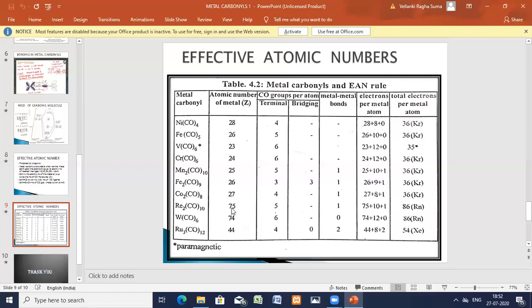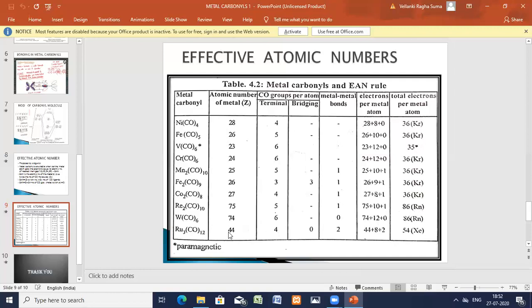Rhenium carbonyl: you see, this is 75. Each atom will take 5 carbonyls. So each rhenium is 75, and each one has 5 carbonyls, 5 to 10, plus the metal bond, plus 1. Next, tungsten carbonyl, atomic number 74, 6, 6 to 12, 0, 0.